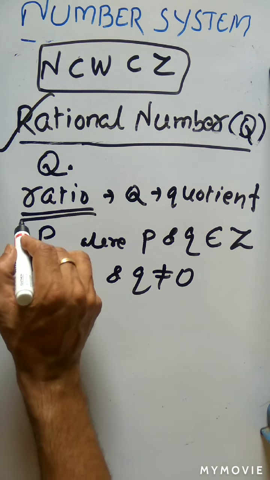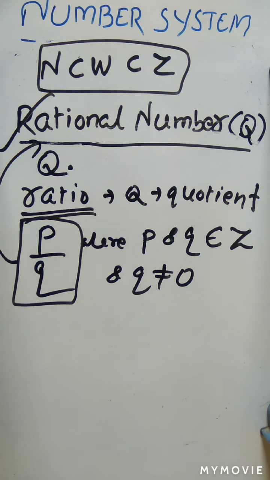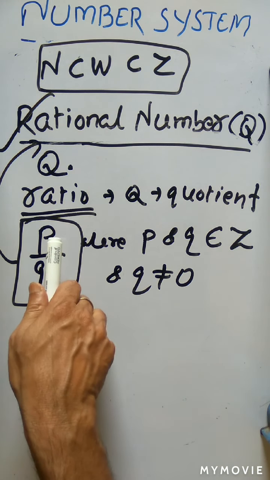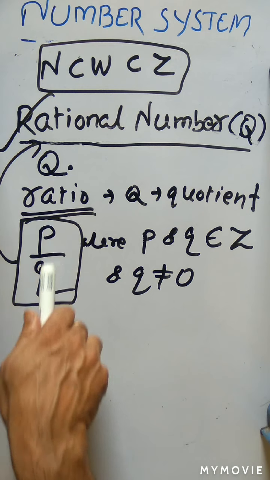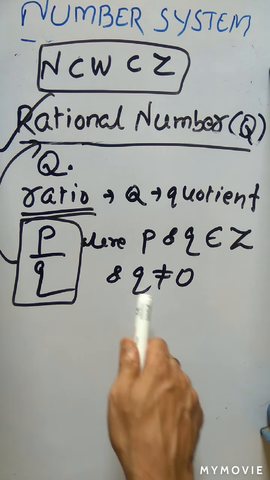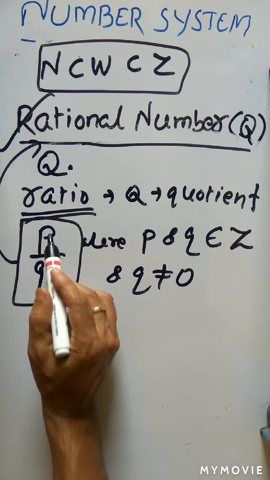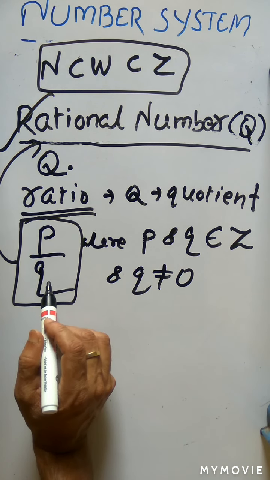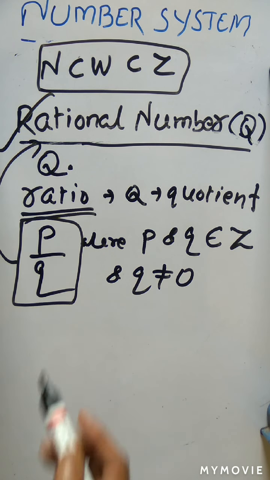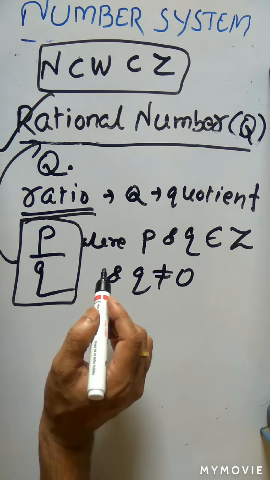Then this number P by Q is called a rational number. So a rational number is always represented in the form of P by Q, where both P and Q are integers, and Q must not be equal to 0. If Q is equal to 0, what will happen? Something by 0 is not defined. So in a rational number, the denominator, which is Q, should not be equal to 0.